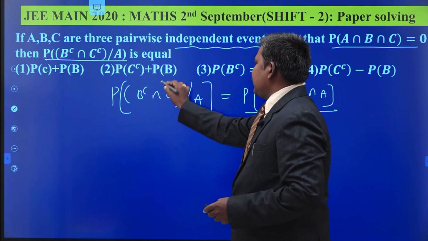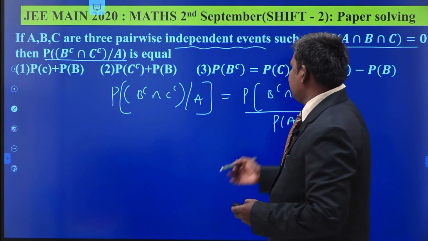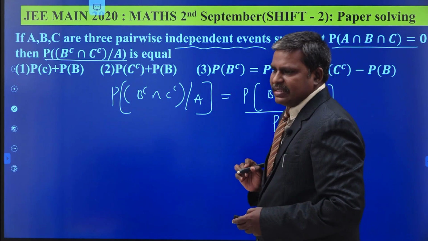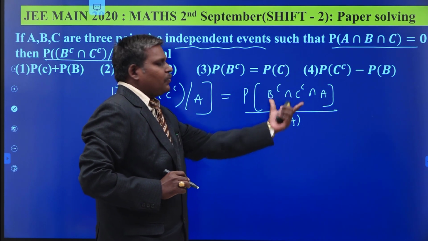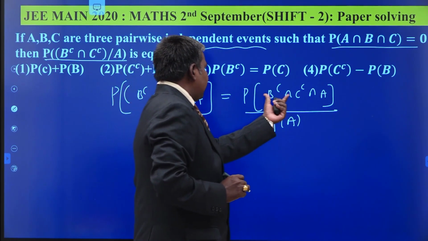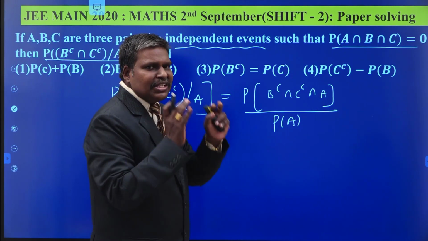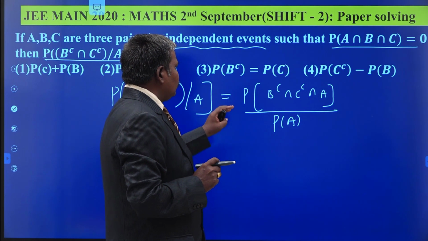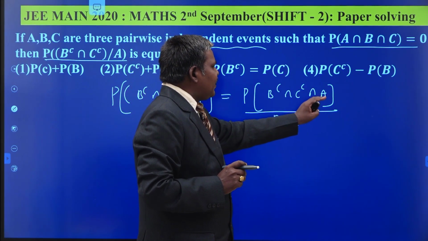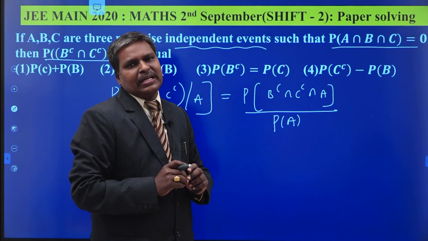Probability of A given B is probability of A intersection B by probability of B. From the definition itself, we obtain this condition. My dear students, here you have to think one thing. B complement intersection C complement intersection A means what? You have to observe. This means we have to occur only the event A, not B, not C. Only A should occur.